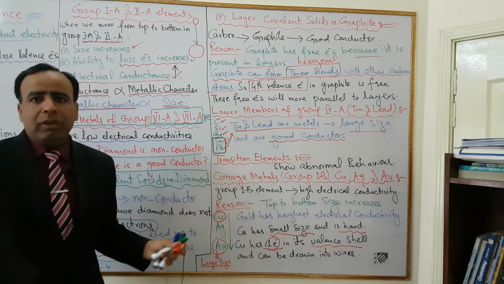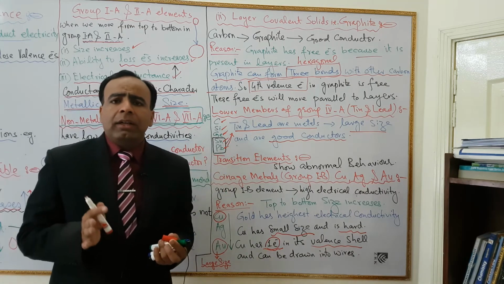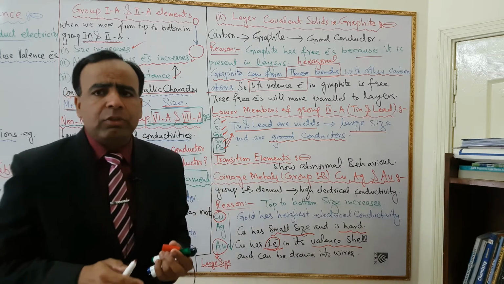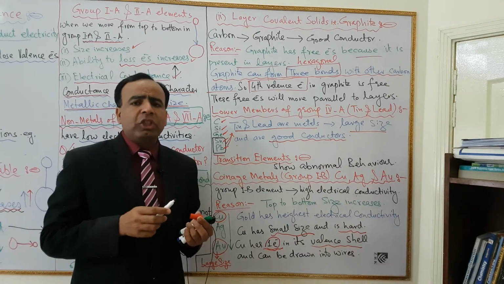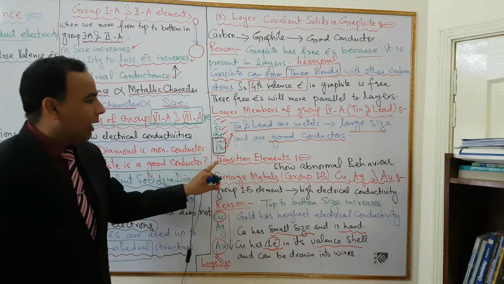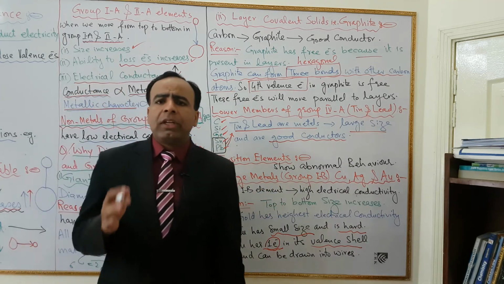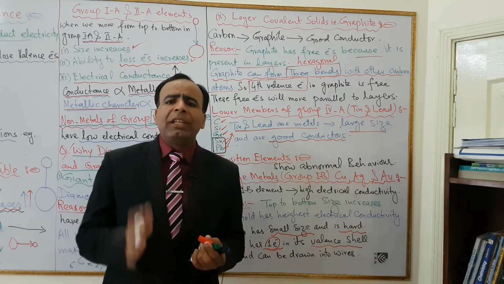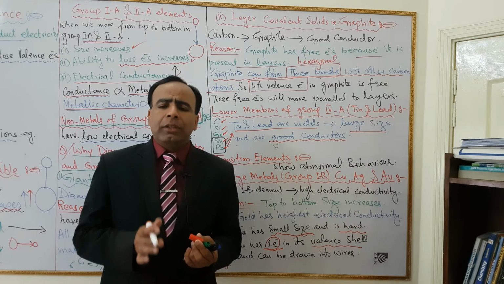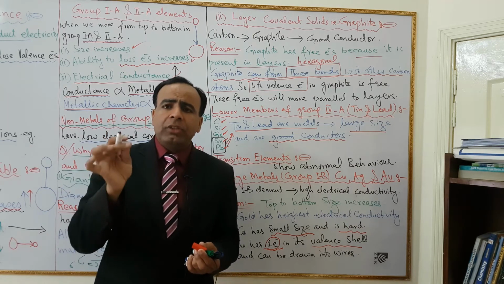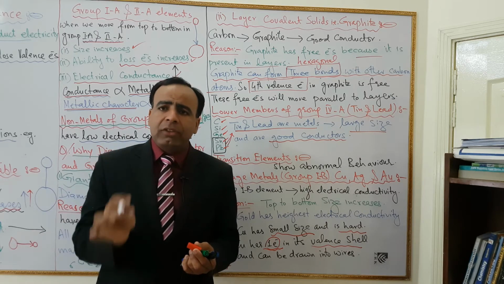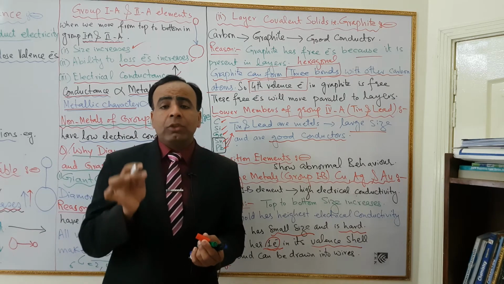Now the last question, boys: what are transition elements? Dear students, the behavior of transition elements. In the transition series, electrical conductivity shows much abnormal behavior.